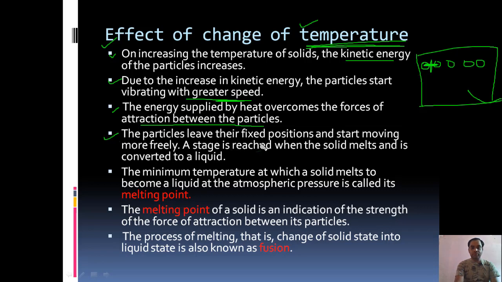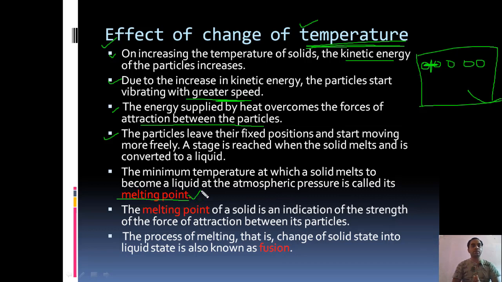The particles leave their fixed position and start moving more freely. A state is reached when the solid melts and it's converted into liquid. The minimum temperature at which a solid melts to become a liquid at the atmospheric pressure is called melting point. This is very, very important.